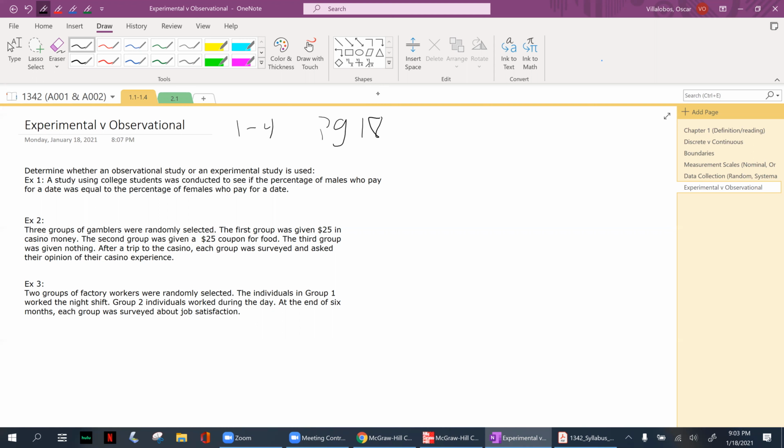So example one. Determine whether an observational study or an experimental study is being used. A study using college students was conducted to see if the percentage of males who pay for a date was equal to the percentage of females who pay for a date. Ask yourself, were the males and females given anything?